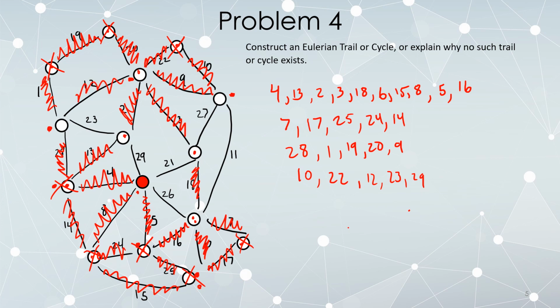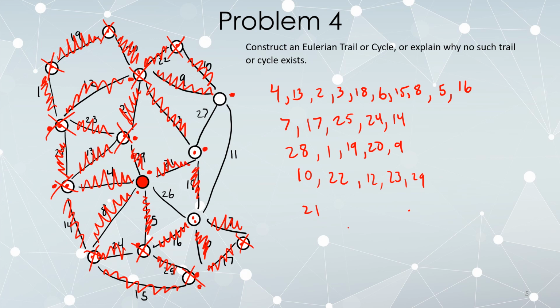Once we follow 12, we're standing here, but that vertex up at the upper center has been exhausted. Once we follow 23, we're standing here, and this vertex on the left has been exhausted. And once we follow 29, we're back where we started, and that vertex we just came from has been exhausted. So we're currently standing here. We only have 4 edges left. None of them are actually bridges, because we actually have this nice cycle here.